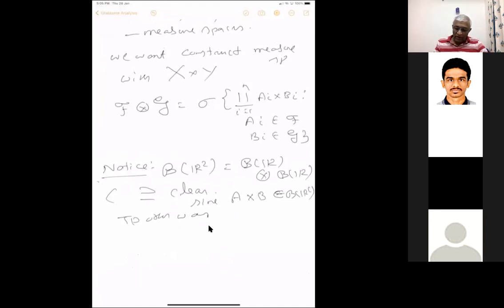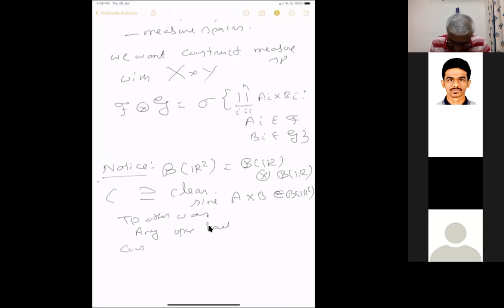So to prove the other way, you have to prove any open set is contained in this. So it is enough to prove any open ball is there. Any open ball can be generated by open rectangles. Open ball is just a circle, an open circle, and any open ball can be generated by open rectangles. You just consider any point, and then there is a rectangle around that, and you can take countably many, taking rational numbers r1, r2.